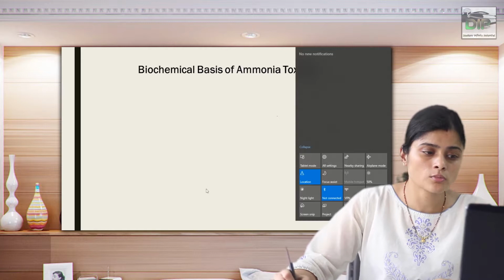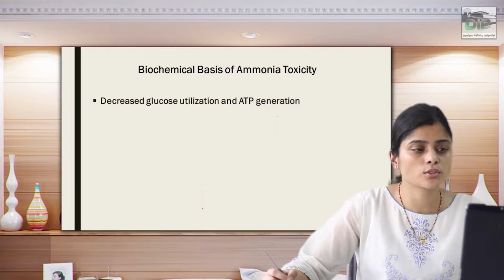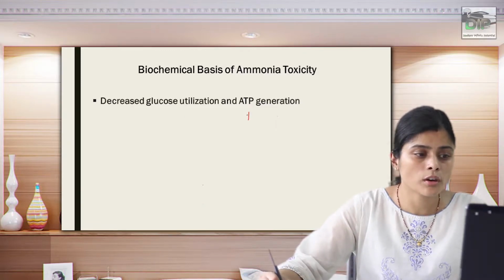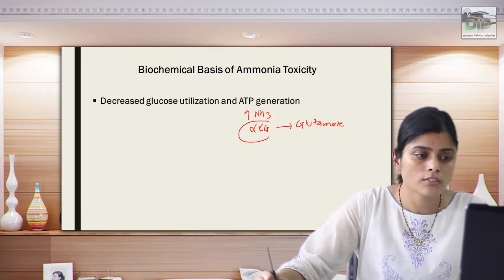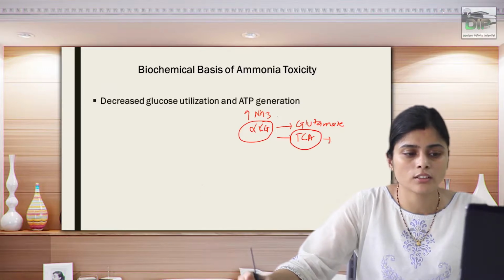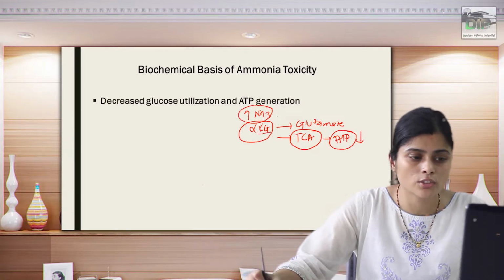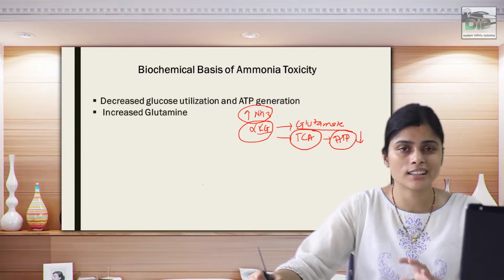Whenever there is more ammonia, the first thing is you have decreased glucose utilization and ATP generation. Why does this happen? Whenever there is more ammonia, alpha ketoglutarate is converted into glutamate. You all know that alpha ketoglutarate is an important part of the TCA cycle for ATP generation. So there is less ATP generation because more ammonia converts alpha ketoglutarate to glutamate, and because of this there is less energy in the body.